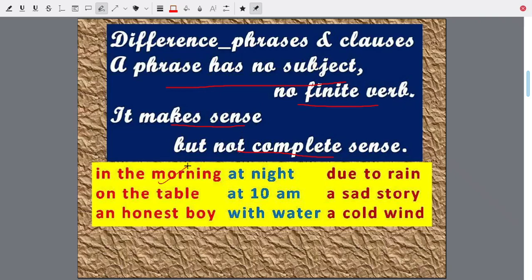In the morning: it makes sense but not complete sense. On the table, an honest boy, at night, at 10 a.m., with water, due to rain, a sad story, a cold wind. All of them are meaningful, but they do not make a complete sentence or complete sense.